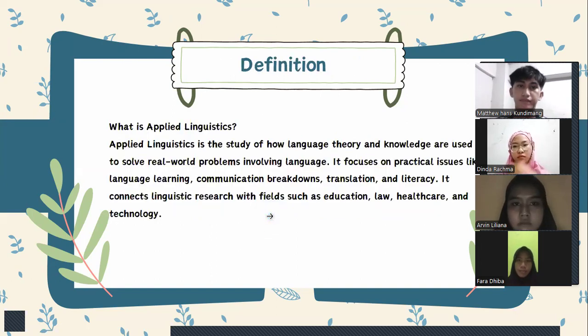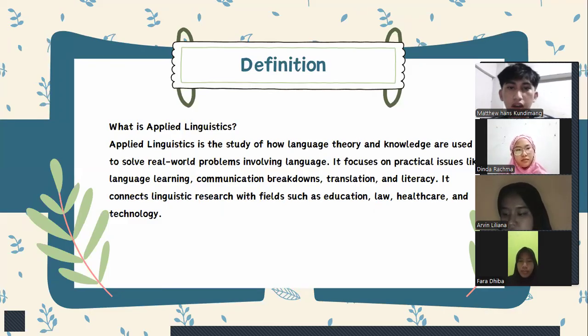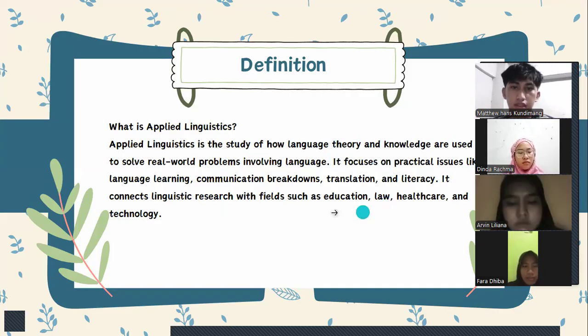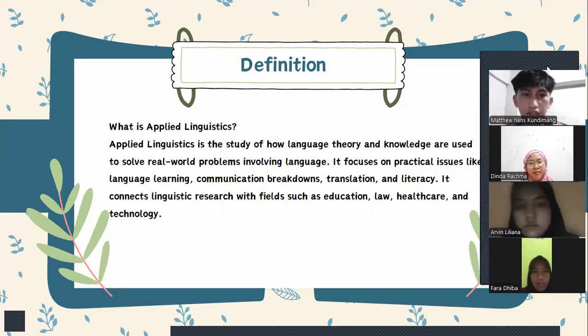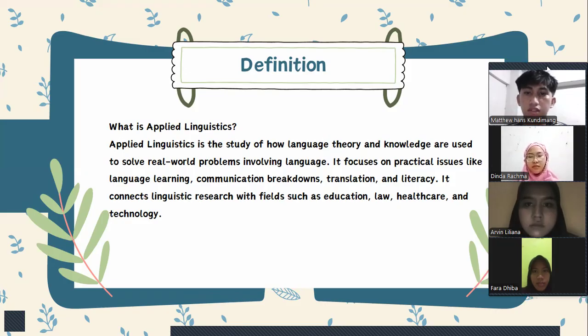Okay, next, the definition. What is applied linguistics? Applied linguistics is the study of how language theory and knowledge are used to solve real-world problems involving language. Yes, it focuses on practical issues like language learning, communication breakdowns, translation, and literacy. It connects linguistic research with fields such as education, law, healthcare, and technology.